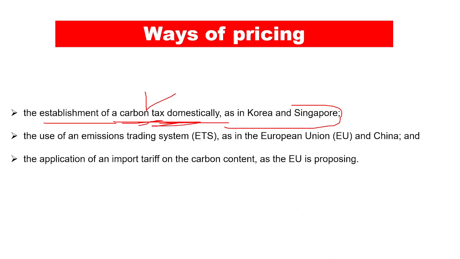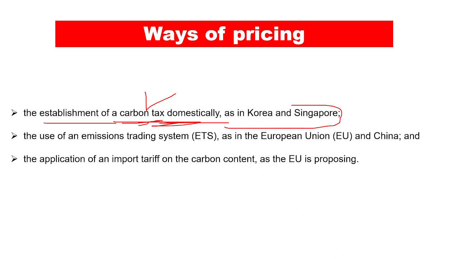And similarly, the use of an emissions trading system can be implemented, just as it is implemented in the European Union and China, which means that the corporations can trade between themselves the carbon credits and they can benefit out of it. If I produce more of the carbon dioxide, somebody else can give me the carbon credits and I can benefit from it, and I can come within the permissible limits of the carbon dioxide emissions, right?